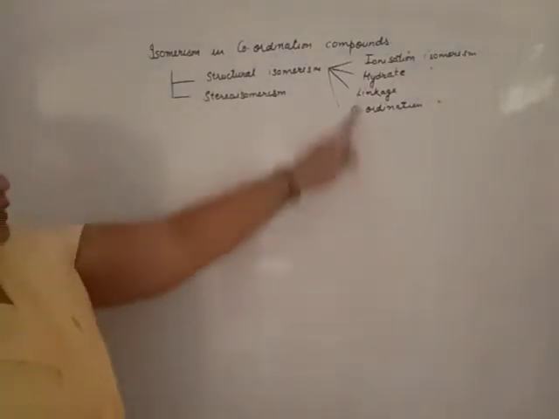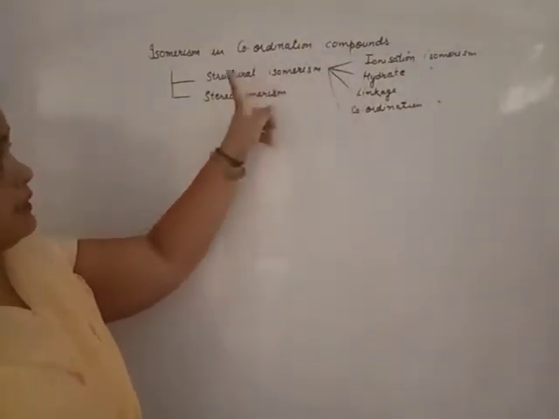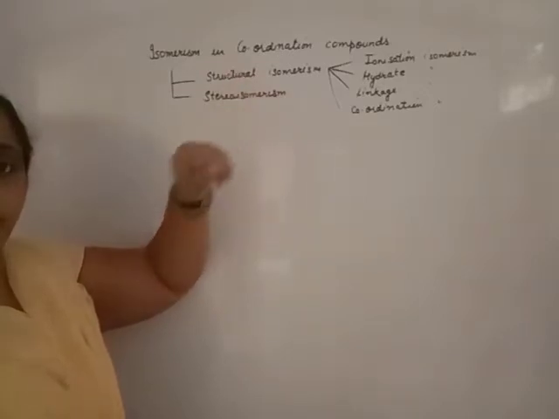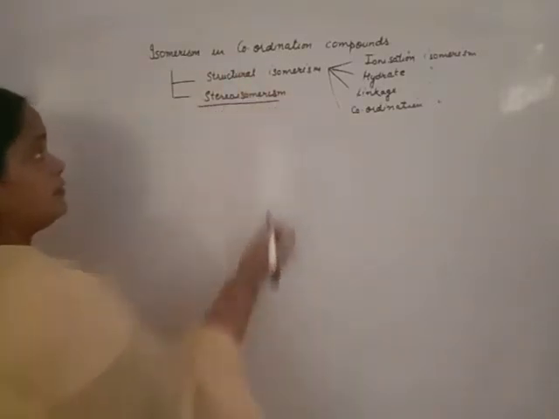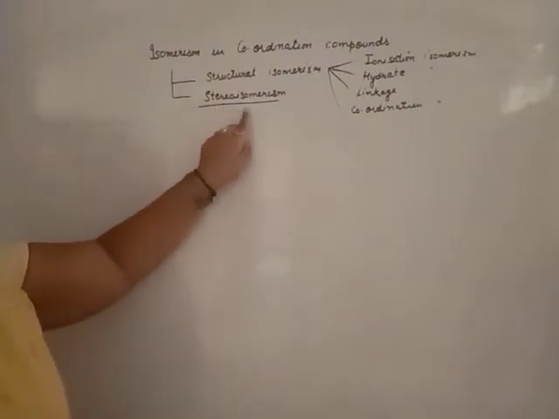These all four types under the heading of structural isomerism were discussed with you in my previous video. Now today we will start with stereoisomerism.